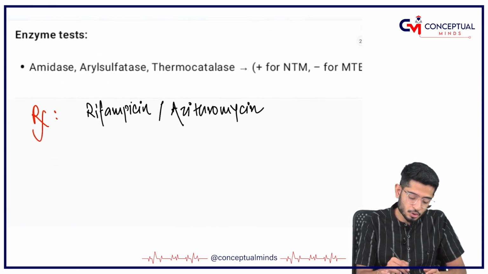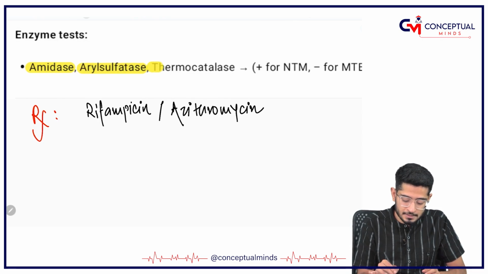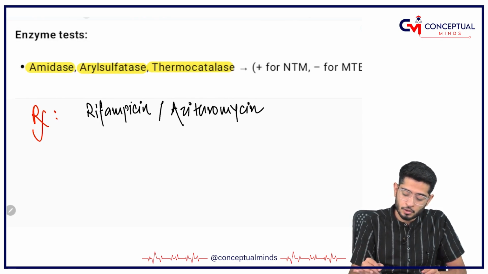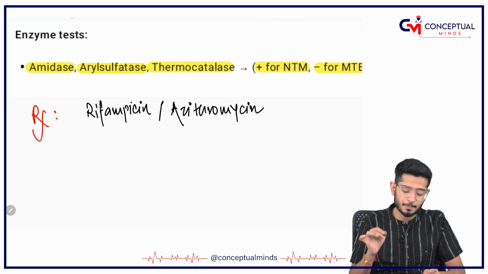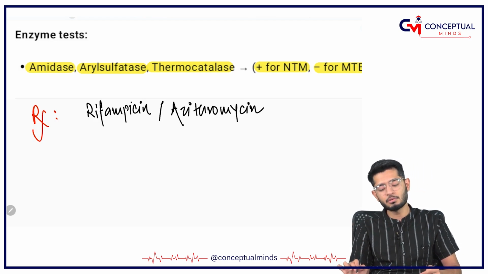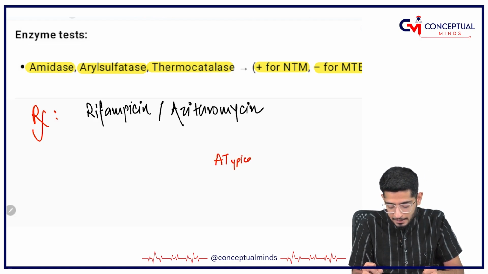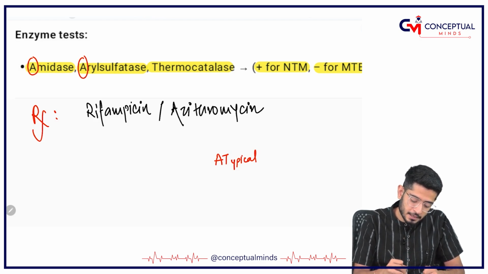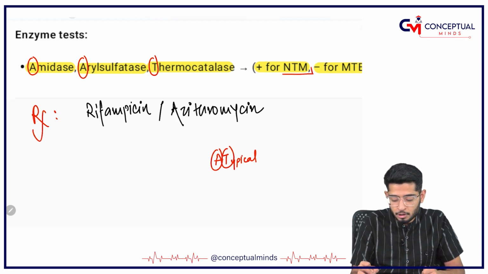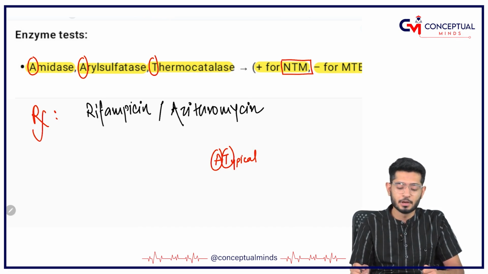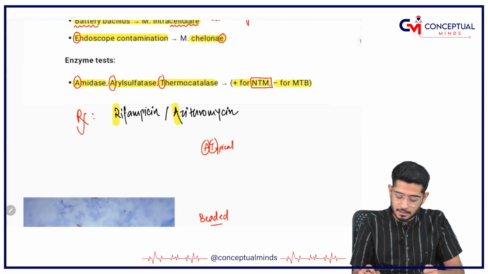So, what are the enzymes which you will use for the atypical mycobacteria? So, amidase, aryl sulfatase and then catalase. So, it is positive for non-tubercular whereas negative for Mycobacterium tuberculosis. That is why I always say whenever you write atypical, A and T are very important. A for amidase, A for aryl sulfatase and T for catalase, positive for non-tubercular mycobacteria. What is the treatment? Treatment is going to be azithromycin and rifampicin. These are the treatment options.